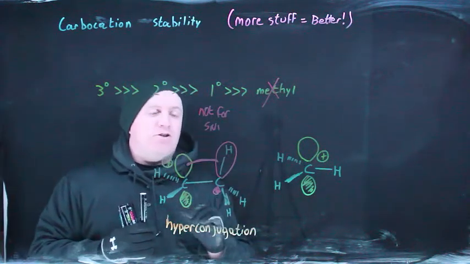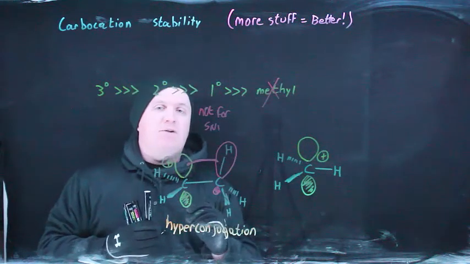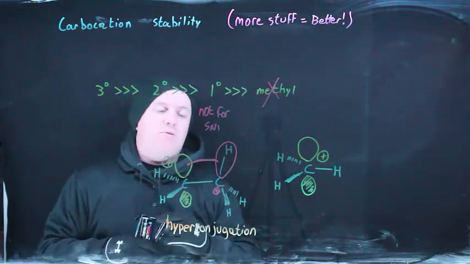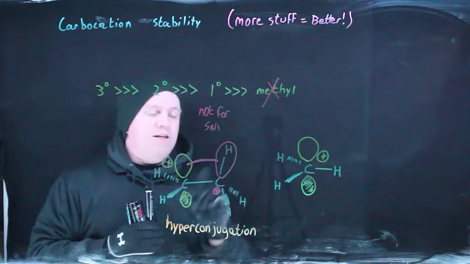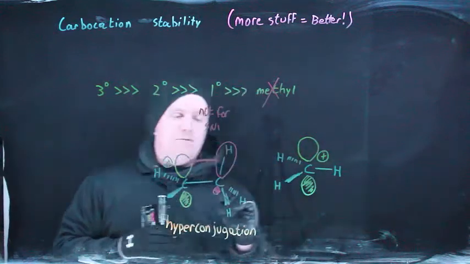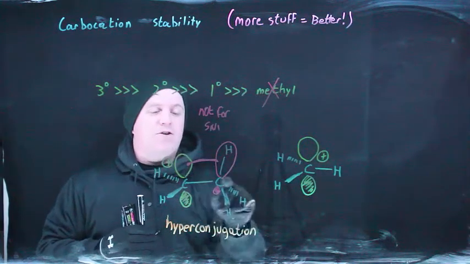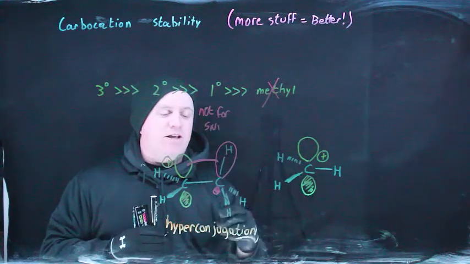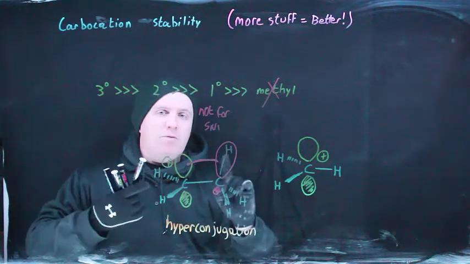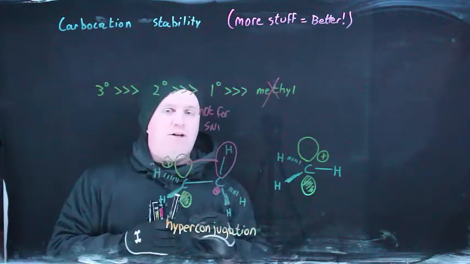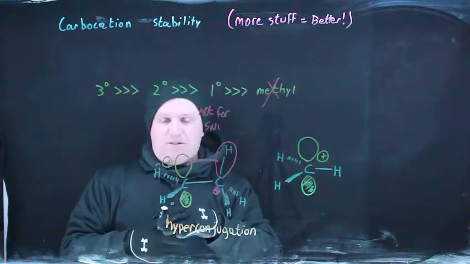This is nowhere near as strong. This is on the order of maybe a couple of kcals per mole, whereas a pi bond is more like 100 kcals per mole. So this is substantially weaker, and yet it's a substantial amount of stabilization that is simply not available in a methyl cation scenario. On the other hand, there is only one of these interactions happening at any one time, and this can rotate freely, which means that you can at any one moment have one hydrogen lined up stabilizing things. So this is better than that was, but it's not as good as having more stuff around it would be.